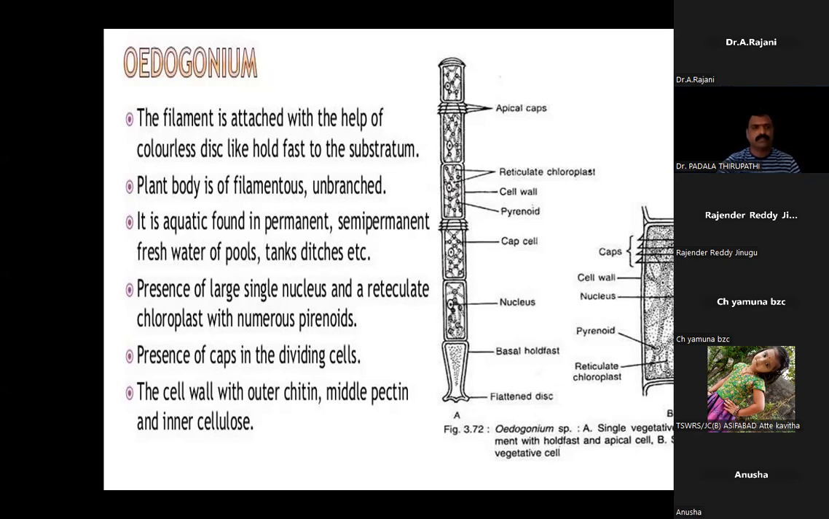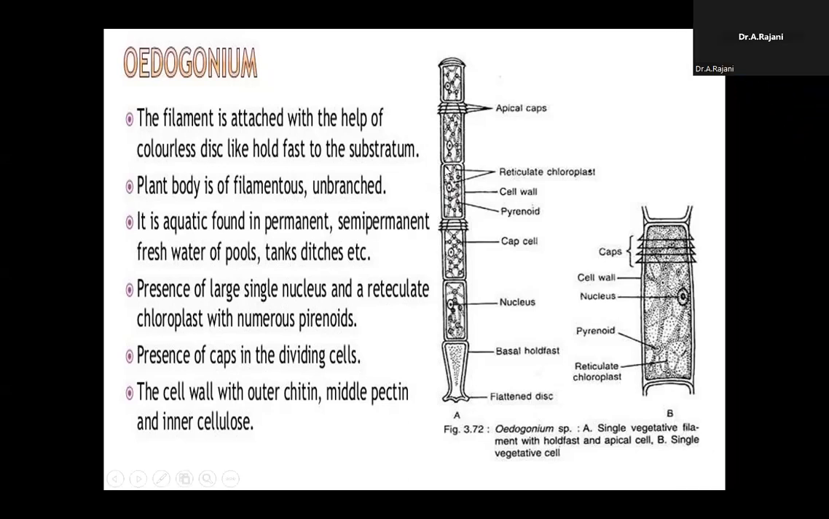The cell is wide above and narrow below. The cell wall is three-layered: the outer layer is chitin, the middle layer is pectin, and the inner layer is cellulose. Each and every cell is filamentous; the plant body is unbranched, with cells present end to end.